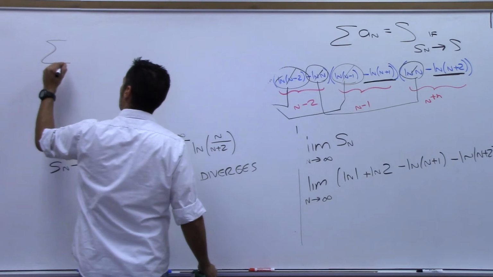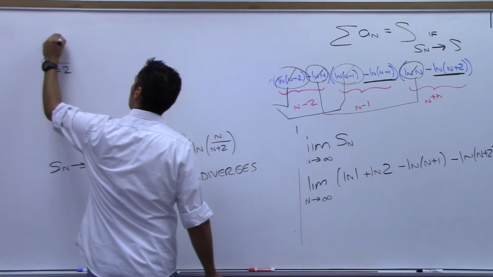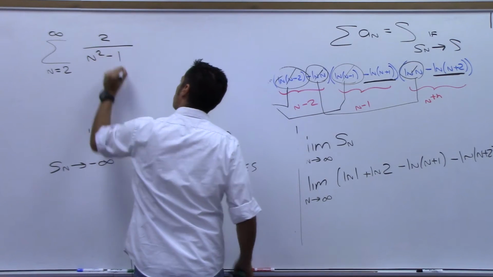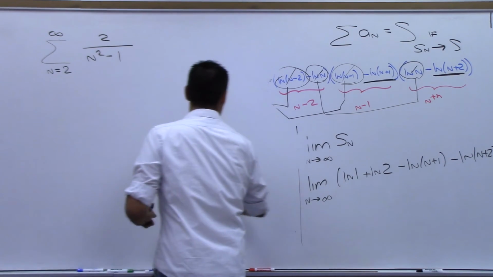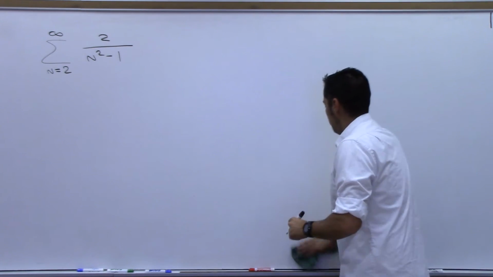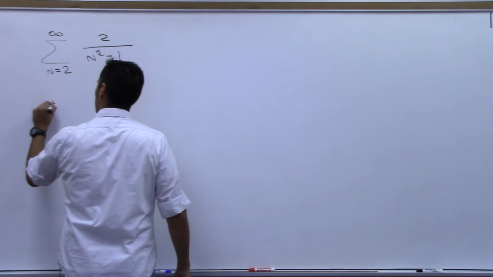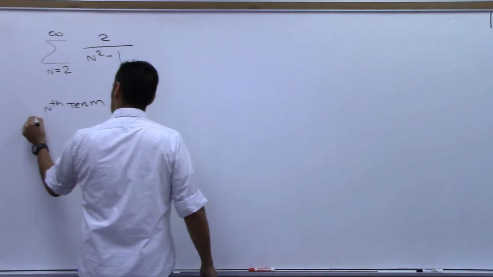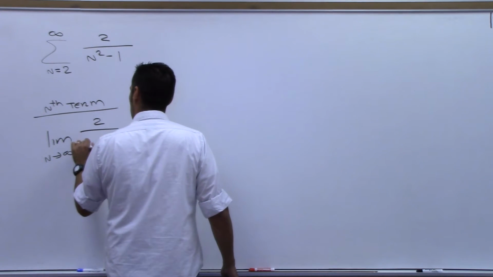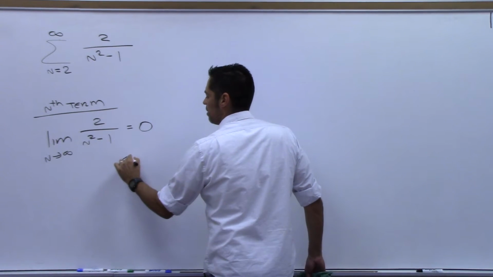Sum from n equals 2 to infinity of 2 over n squared minus 1. So does this converge or diverge? Well, first thing you would do is the nth term test, right? So if I do a quick nth term test, what's the limit as n goes to infinity of 2 over n squared minus 1? 2 over infinity, that goes to 0, which means this test fails.